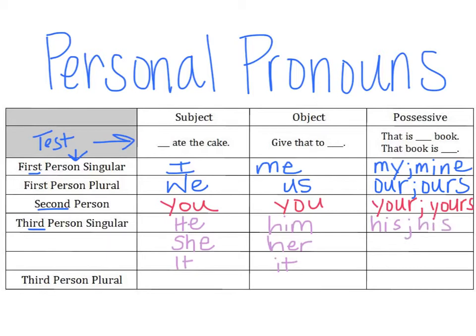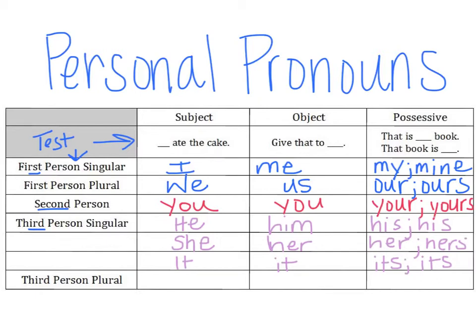That is her book. That book is hers. And then that is its book, no apostrophe. That book is its. It's a good time to mention that if there is an apostrophe in ITS, that word is it is.